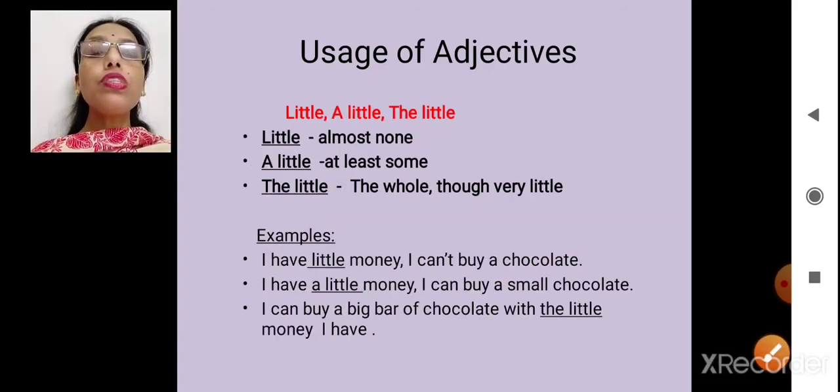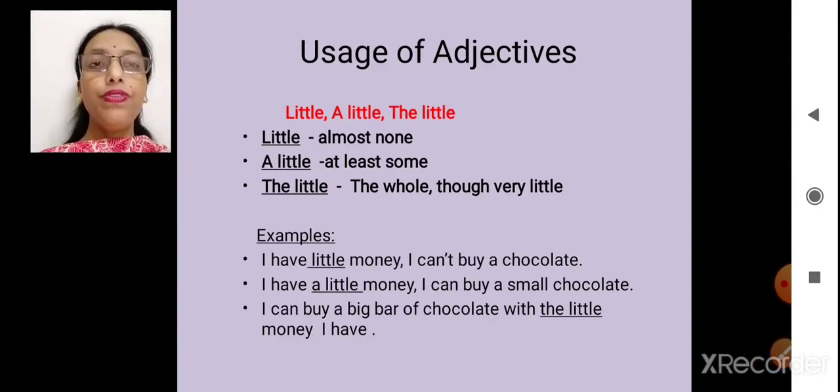Now let's see what's the difference between little, a little and the little. Little means almost none, negligible. A little means something is there. And what is the little? The little means the amount is very less, but still I am taking that whole amount, that whole thing.